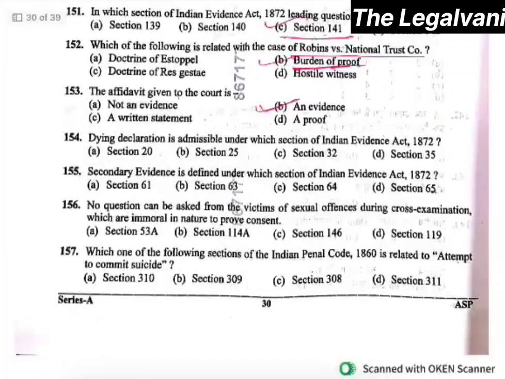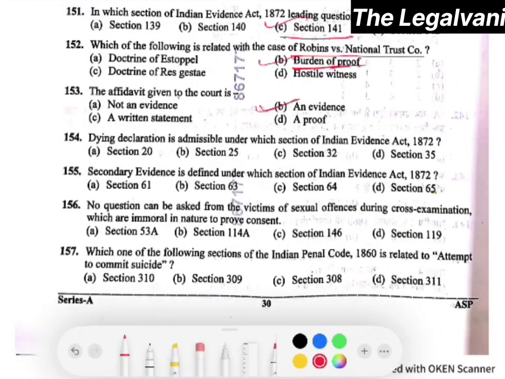Question number 154. Dying declaration is admissible under which section of the Indian Evidence Act 1872? Here it is talking about the Indian Evidence Act, right? Which is old, not BSA. Right, so the right answer here would be option number C, that is section 32. Question number 155. Secondary evidence is defined under which section of the Indian Evidence Act 1872? Here, the right answer would be option number B, that is section 63.